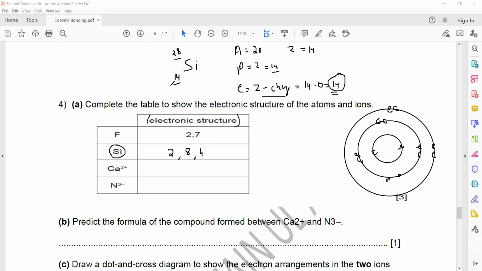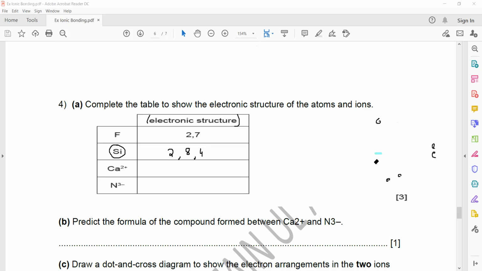Same way, if you want to draw the structure for calcium: calcium's atomic mass is 40, its atomic number is 20, and the charge given in the question is 2 plus. We need only electrons, so I'm not finding the neutrons and protons; I will directly find the electrons. What is A here? A is equal to 40. And what is Z? Z is equal to 20.